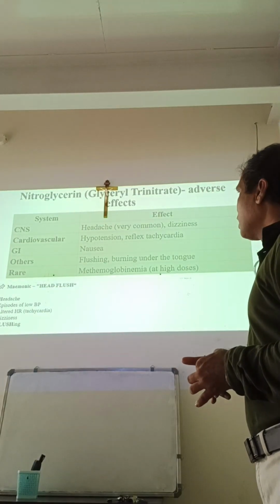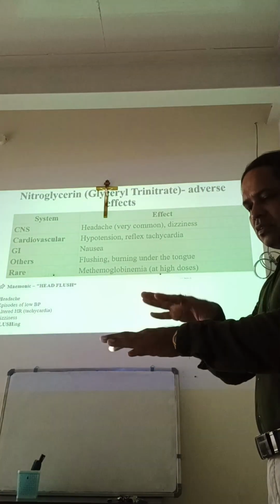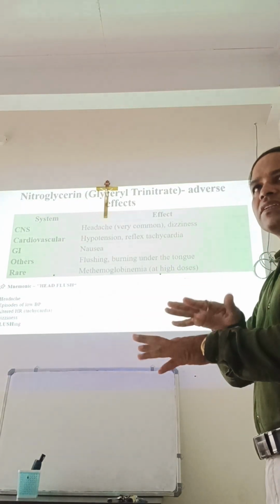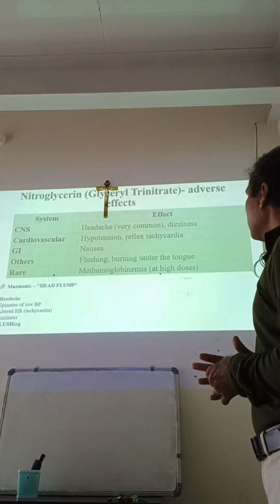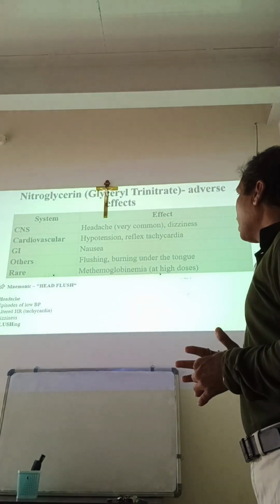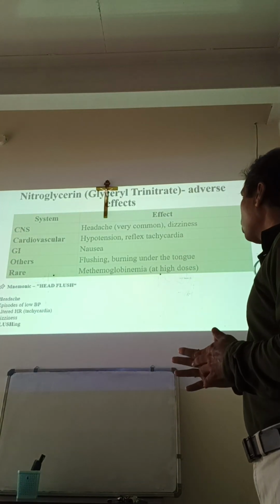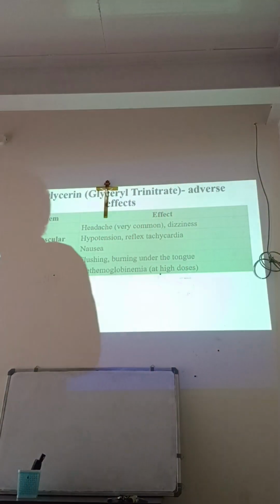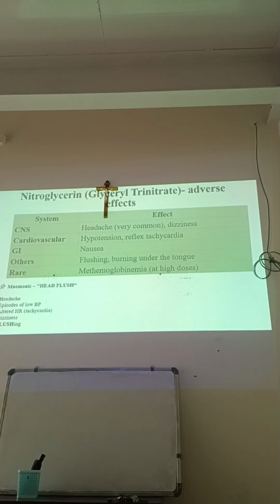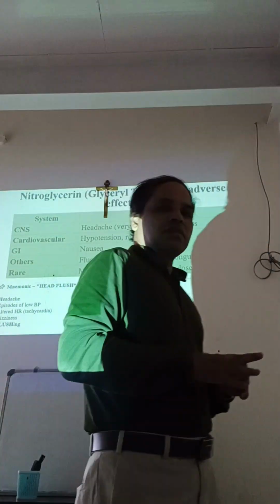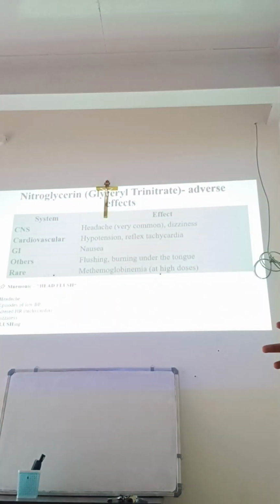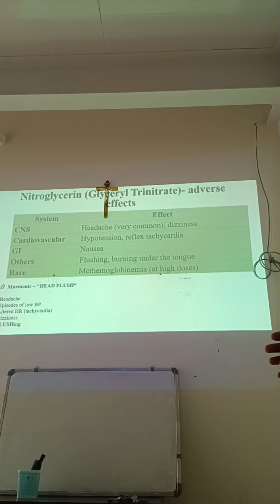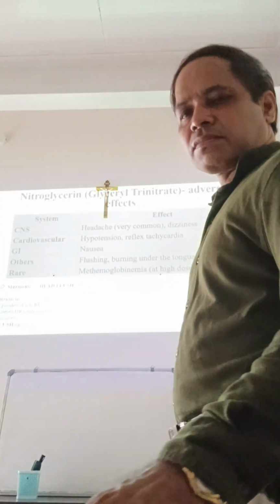GIT, nausea. Others, flushing, means more blood flow to the skin, so skin will be reddish. Burning under the tongue, and rarely it may cause methemoglobinemia, that is, the oxygen carrying capacity of the hemoglobin can get reduced. So that's one of the adverse effects. You can remember the mnemonic: headache, episode of low BP, altered heart rate, dizziness, and flushing.